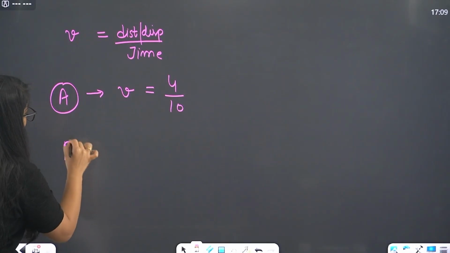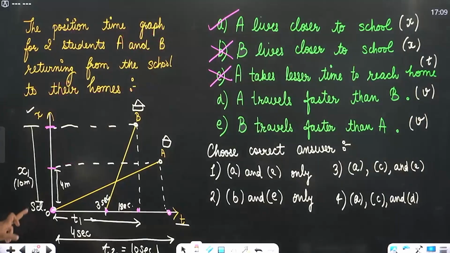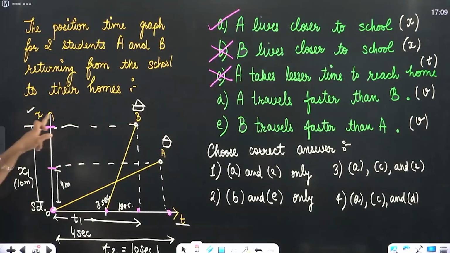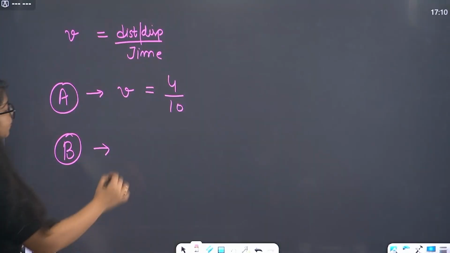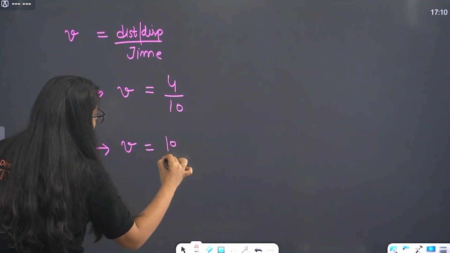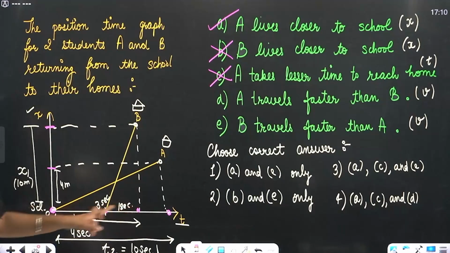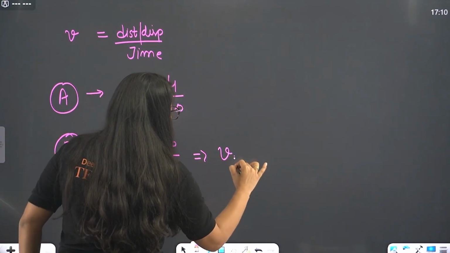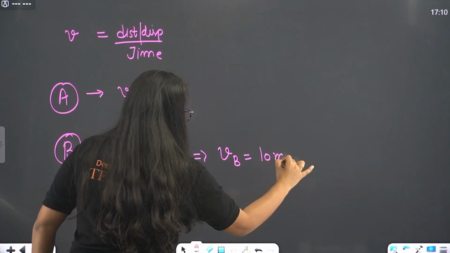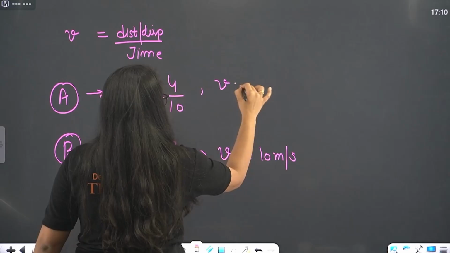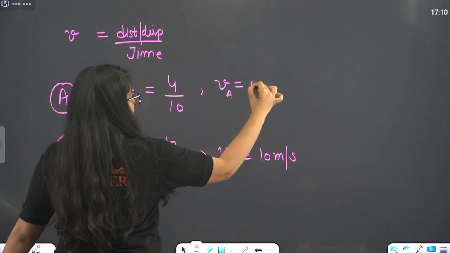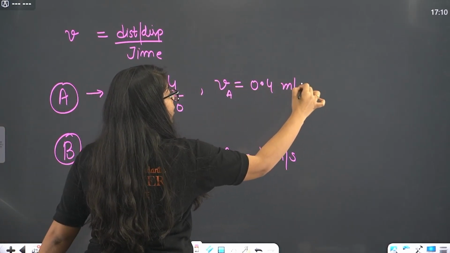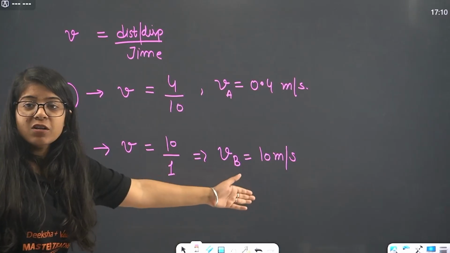For B, ma'am, however, the distance was what? Distance was 10 meters. For B, distance was 10 meters, and it only took 3 to 4 seconds. Only 1 second it took. So the velocity of B is what? 10 meters per second, and the velocity of A is what? 0.4 meters per second. So whose velocity is faster?